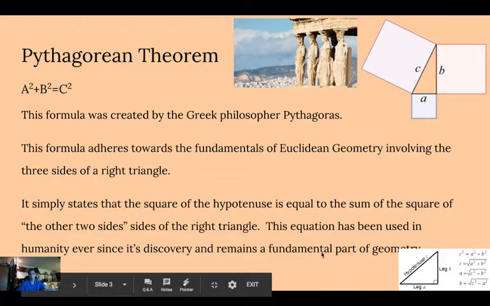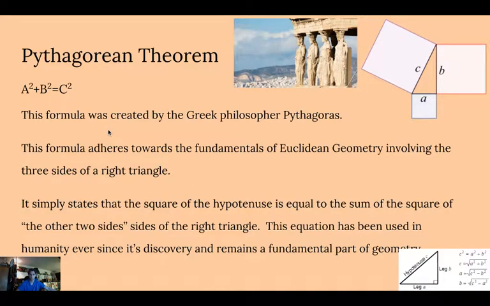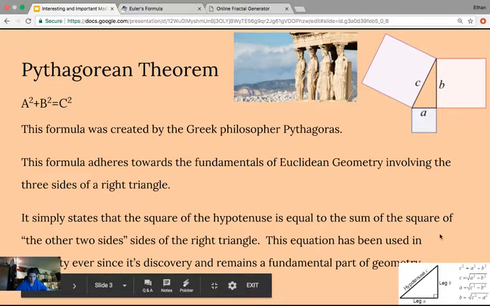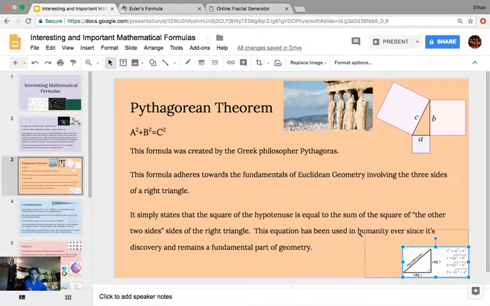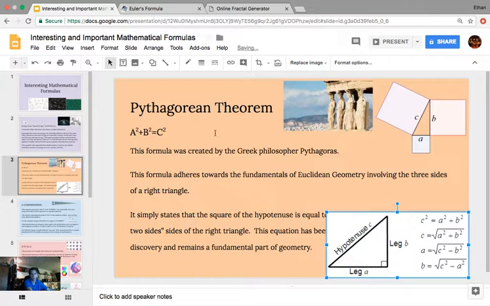Humanity has used this formula ever since it was brought to fruition by Pythagoras. So it's a really essential formula for understanding the relationship of shapes, primarily right triangles, and how the sum of the squares of the other two sides of a right triangle will equal the square of the hypotenuse. And as you can see on the right here, maybe I should zoom in a little bit. It might crush some words, but it's okay. We already went through it.